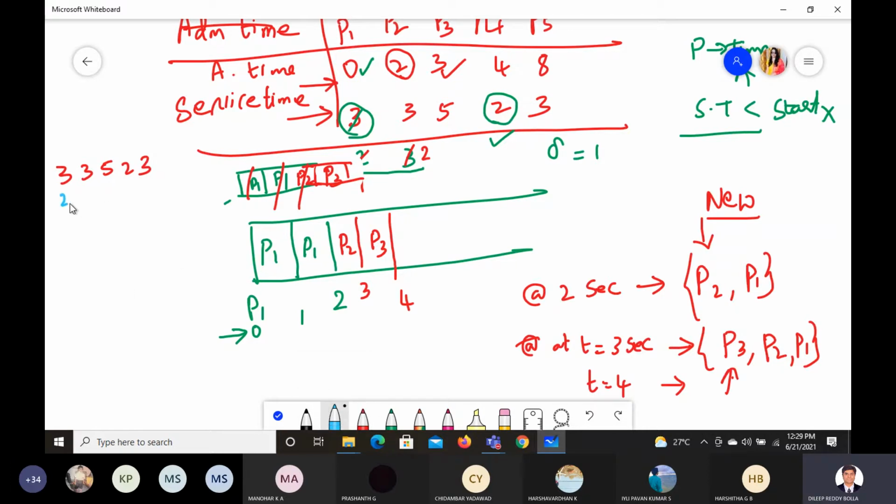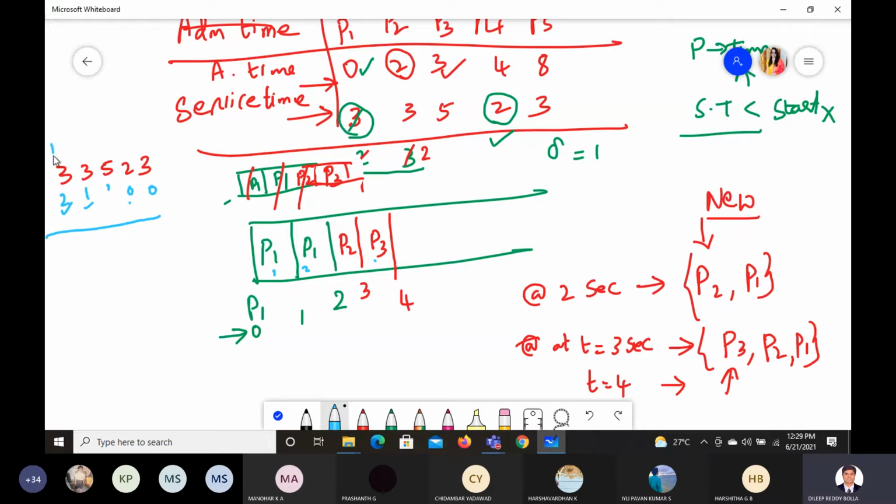P1 has consumed 2 of its service time. P2 consumed 1 of its service time. P3 has also consumed once. And this one has consumed 0 time. So least completed next. The meaning of that is, if you take from this set, which one is least?